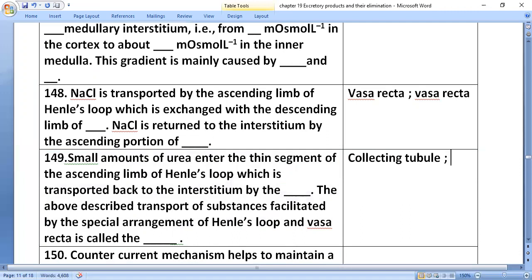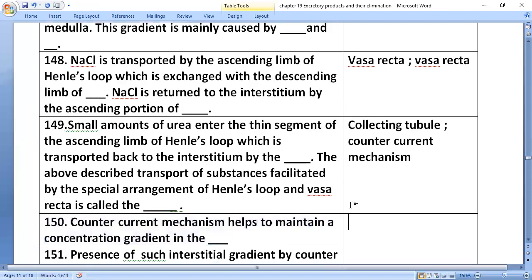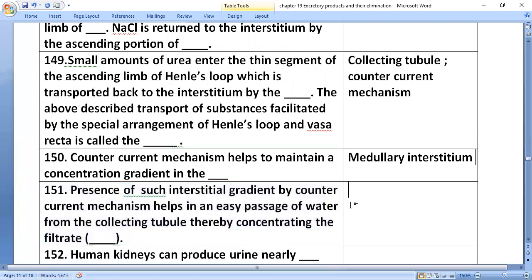Okay, the above described transport of substance, facilitated by the special arrangement of Henle's loop and vasa recta, is called the counter current mechanism. Counter current mechanism helps to maintain a concentration gradient in the medullary interstitium. Presence of such an interstitial gradient helps in an easy passage of water from the collecting tubule, thereby concentrating the filtrate in the collecting tubule.